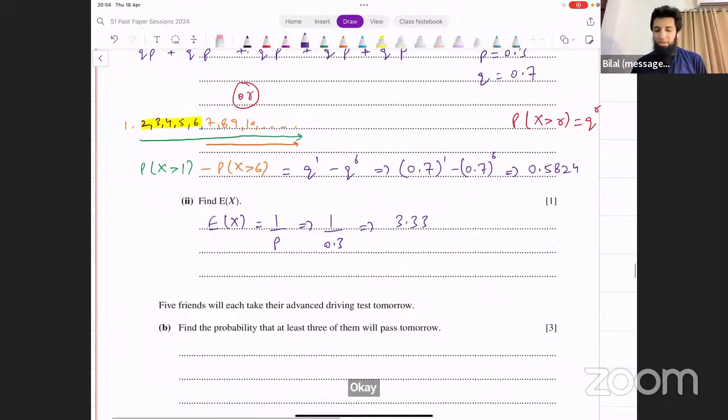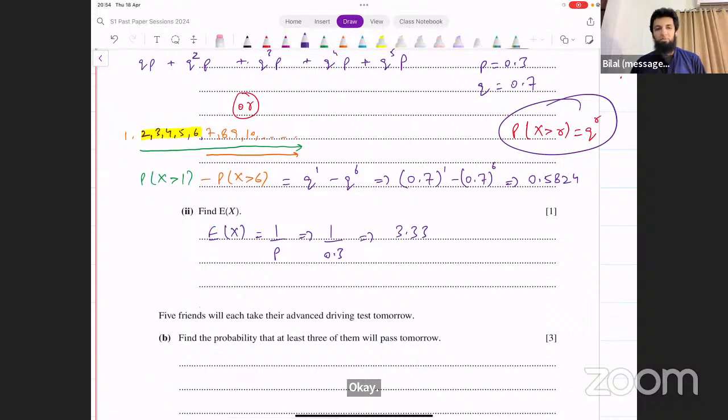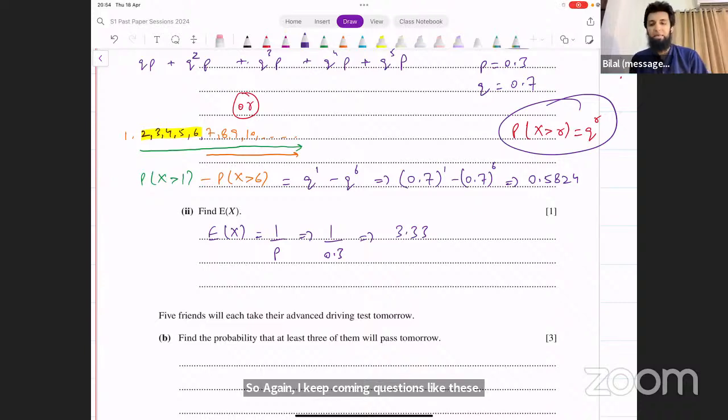Yes, Ali, of course, CIE will recognize this formula. I keep getting asked questions like these: is this method going to be acceptable? Everything that is mathematically correct, as long as you're showing working for that in the exam, is acceptable. It doesn't matter.